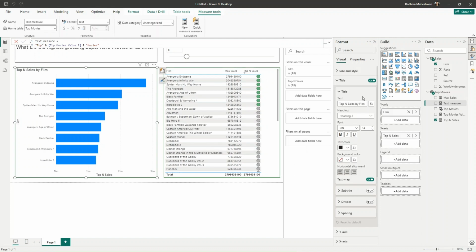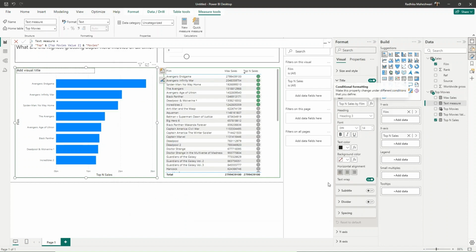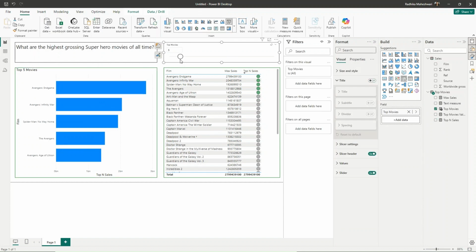So now we'll go to conditional formatting, choose by field value, and the field should be text measure, and click on OK. Let us just give some spacing here. So we'll add some spaces over here. And now it says top 8. If we change to 5, then top 5 movies, like that.